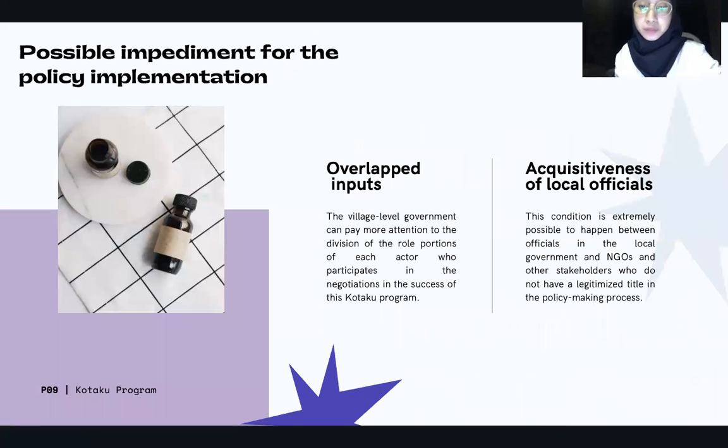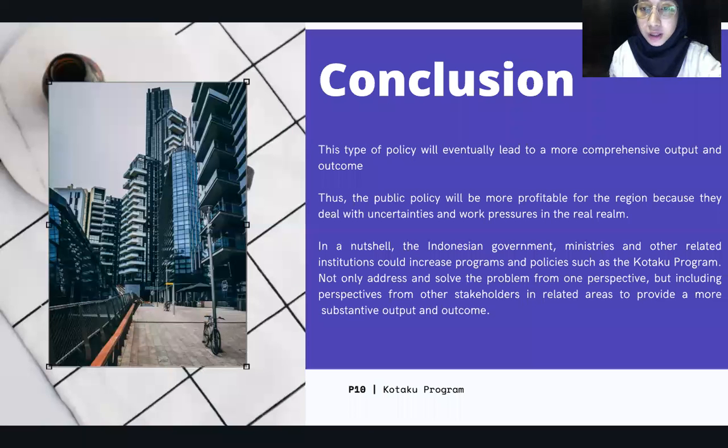However, there are possible impediments for the implementation of this policy. The first one is overlap inputs due to the number of stakeholders that is involved in the policymaking process. And the second one is acquisitiveness of local officials. This condition is extremely possible to happen between officials in the local government and NGOs, and other stakeholders. And last but not least, the conclusion.